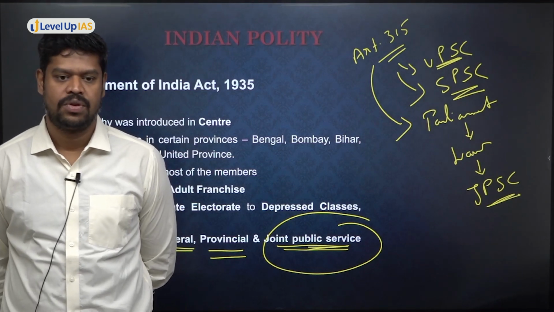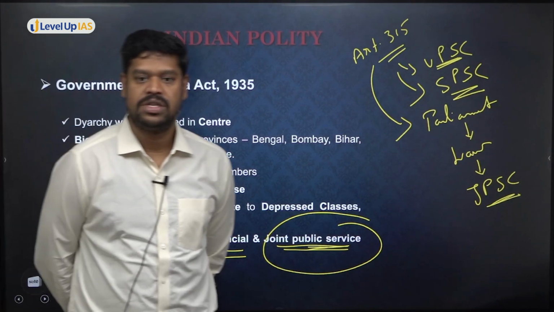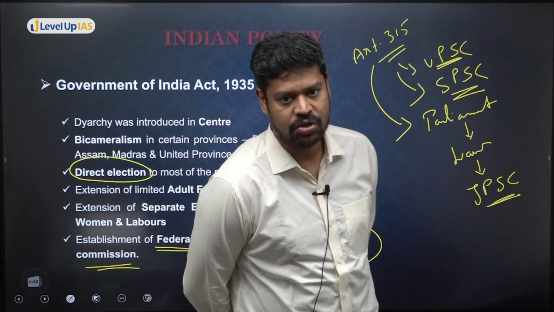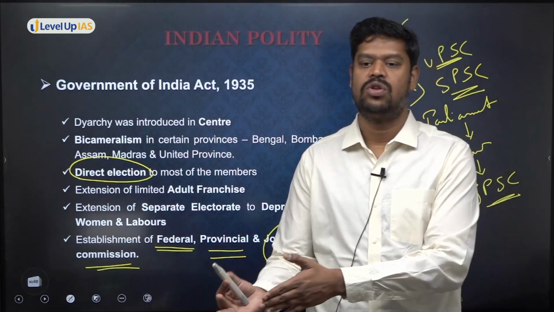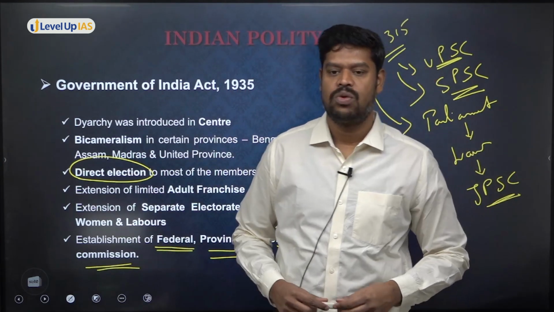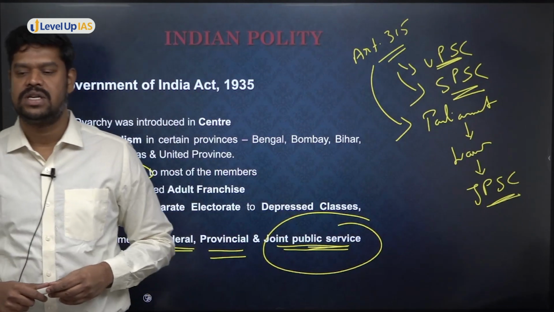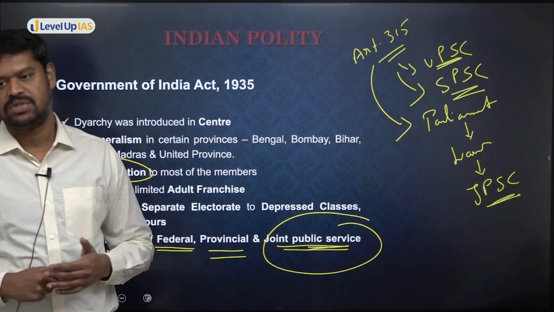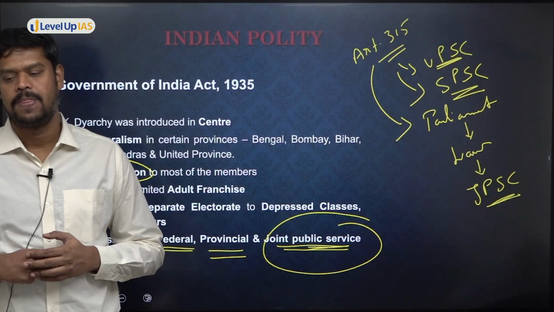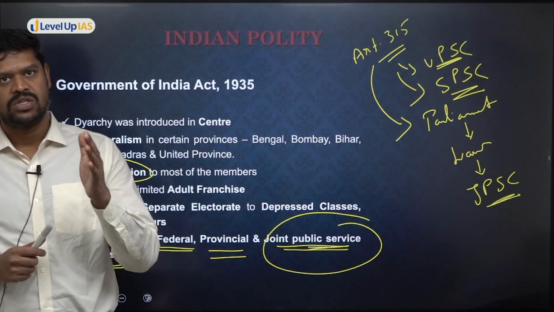Then bicameralism was introduced in the provinces also, and of course we have carried it forward to the center also. And what are the other things? Public Service Commission: the Federal Public Service Commission, as well as the Provincial Public Service Commission. What else? These are all positive things.